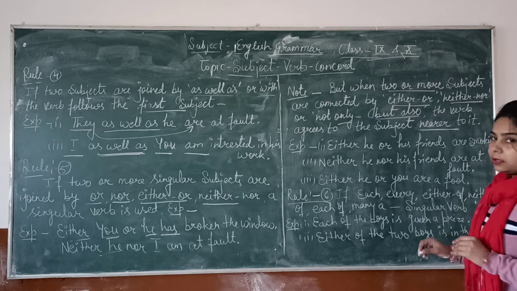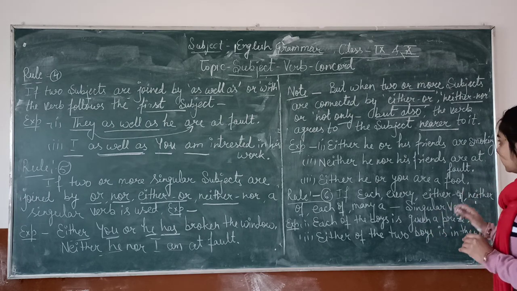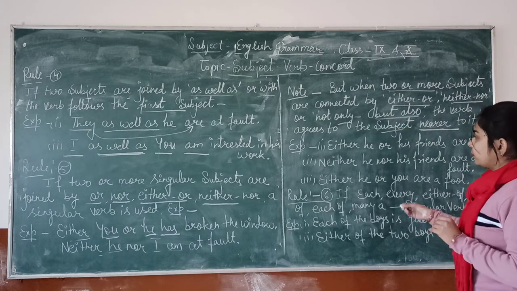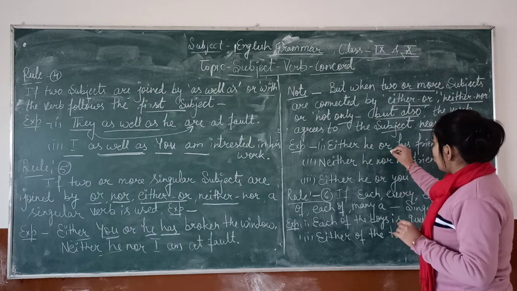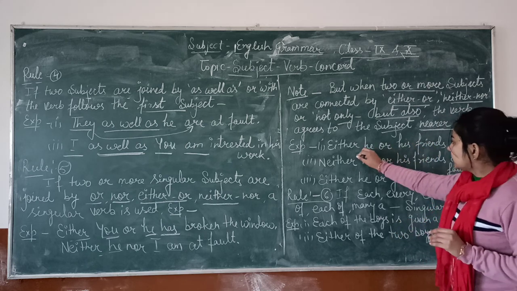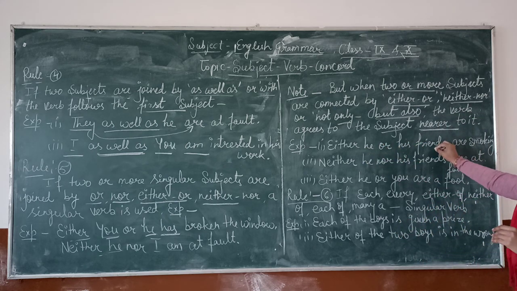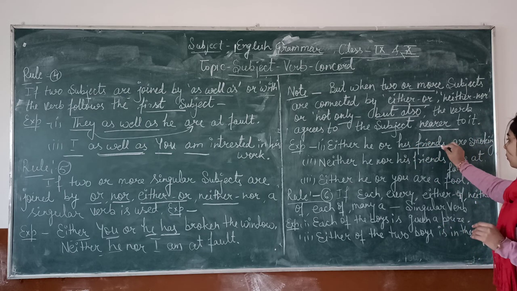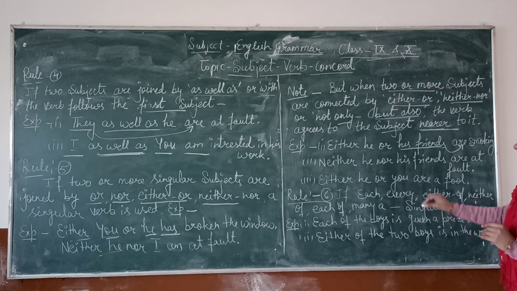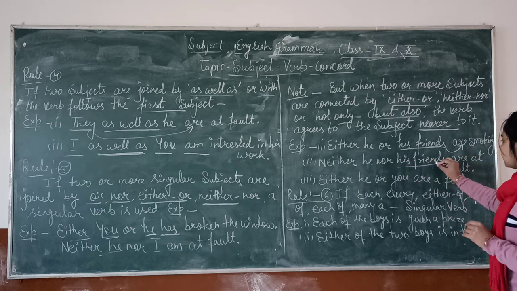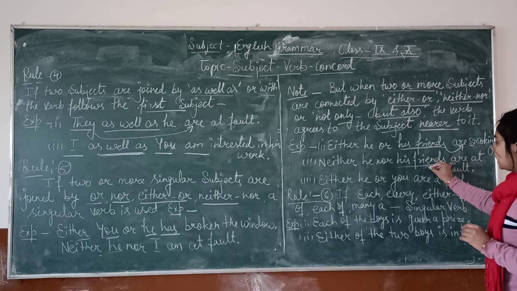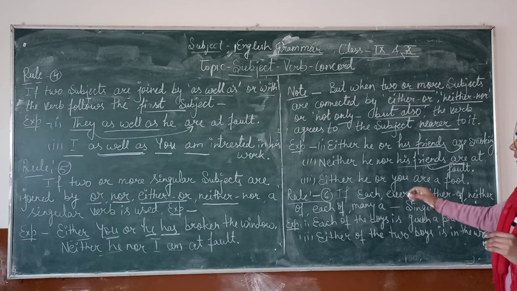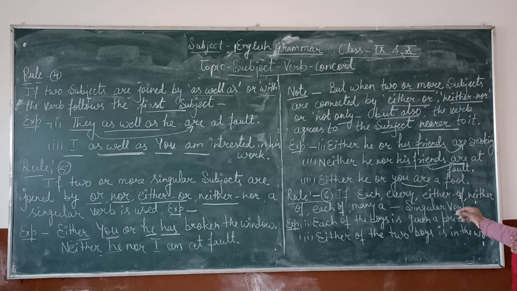We have to use here the verb according to the nearer subject. For example, either he or his friends. The nearer subject is his friends, so we have to use here are. Neither he nor his friends, the nearer subject is his friends, then we have to use here are. Either he or you are a fool.